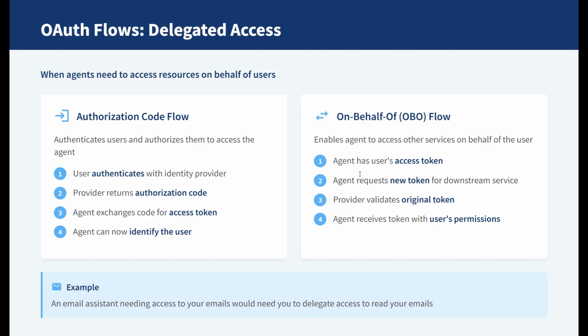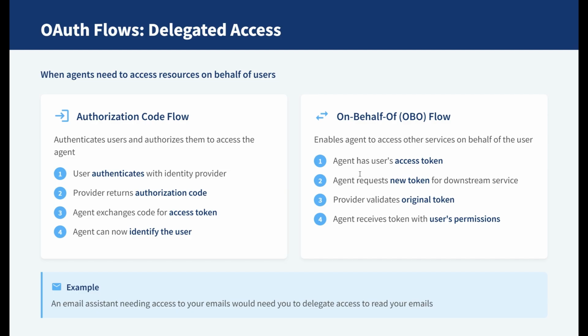It also supports two key access models. RBAC, role-based access control. Assign your agents roles like data reader, ticket updater, or monitoring agent. JIT, just-in-time access. Grant permissions only when needed and revoke them immediately afterward. This ensures your agents never hold long-lived, overprivileged access.